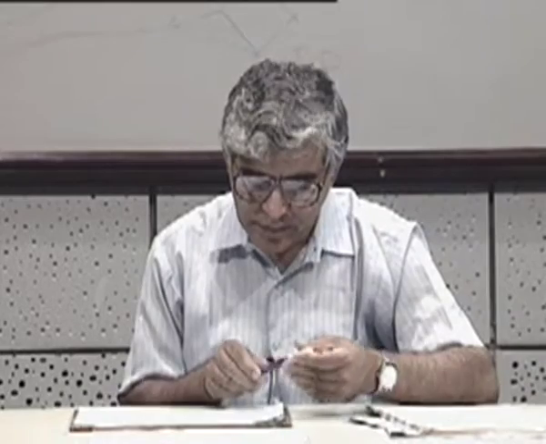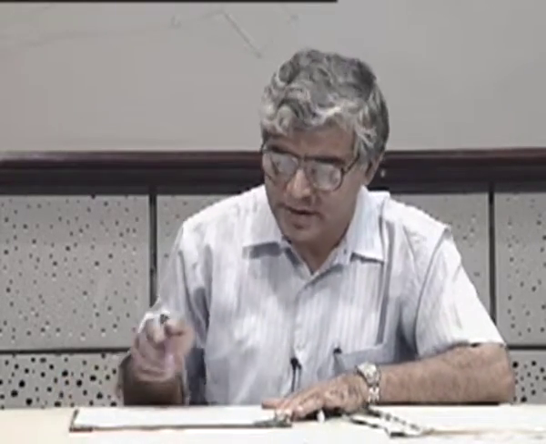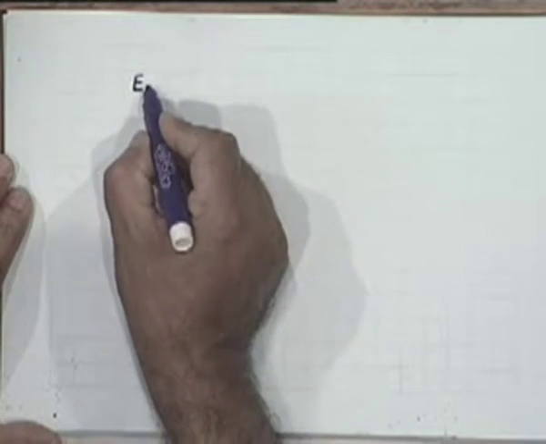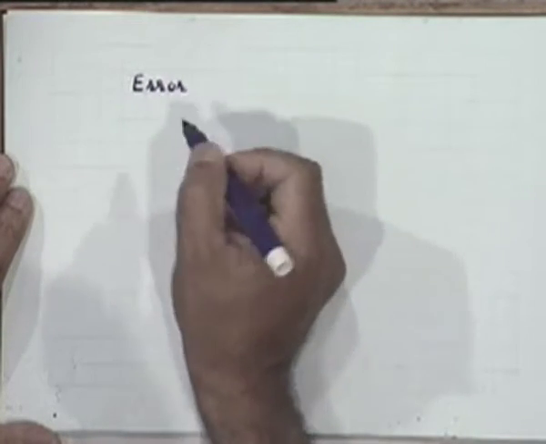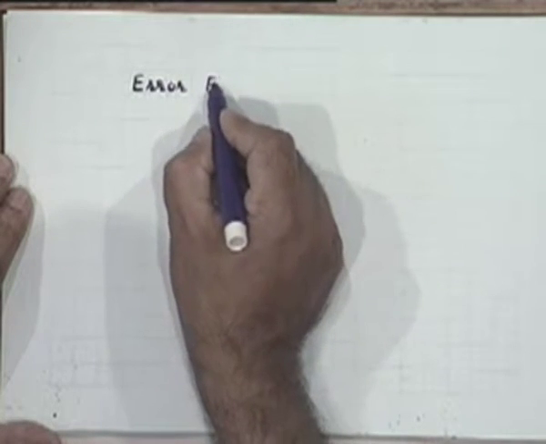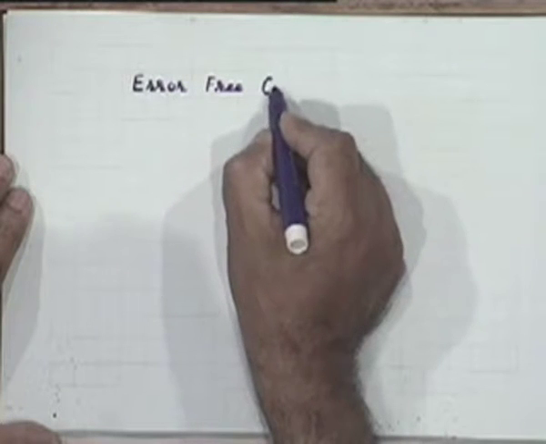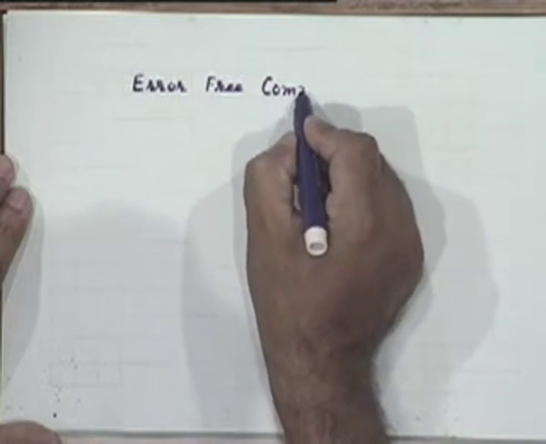Okay. Now, with this background about source coding, I'd like to briefly motivate you about Shannon's result regarding error-free communication, the possibility of error-free communication over a noisy channel. This is what we talked about when we started discussing information theory. Do you recollect that discussion?